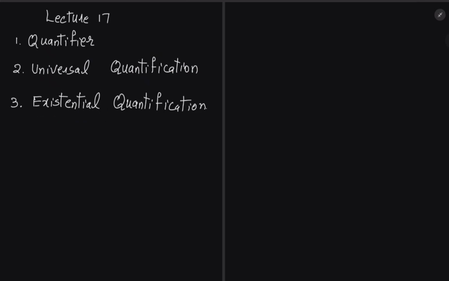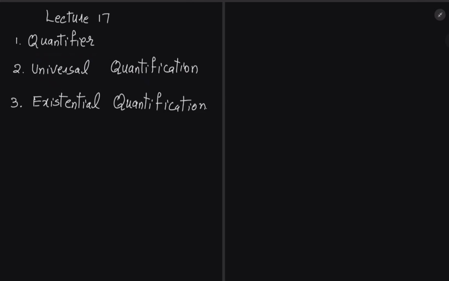A quantifier is a kind of extension for the predicate. We already discussed what a predicate is. A predicate is a statement that contains a variable x, or it can be written with x and y. So the quantifier quantifies that variable.